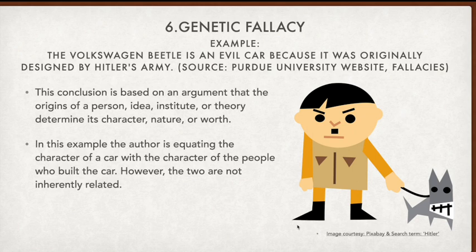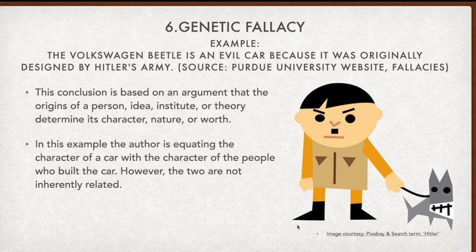Next is genetic fallacy. For example, the Volkswagen Beetle car was made in Germany where Hitler's army was, and therefore it has something evil in it from when it was manufactured.